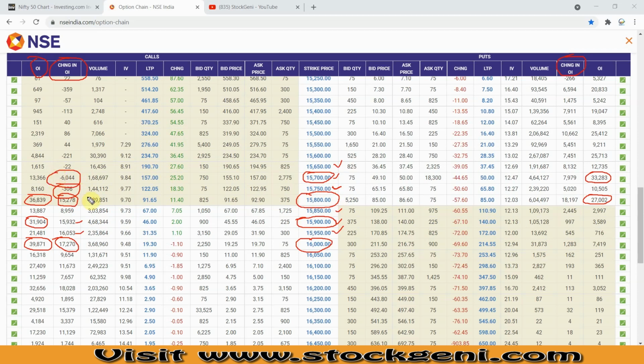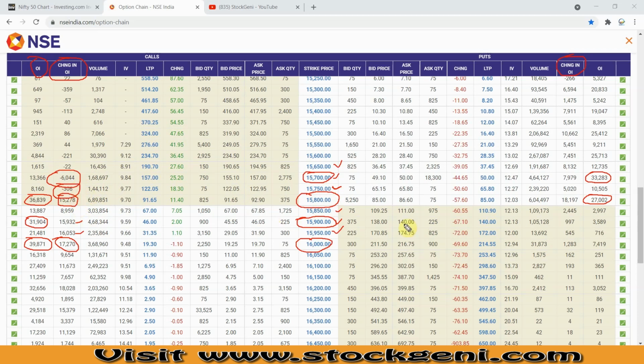So what does that mean? That means traders are losing some confidence that it can go further down. That's why at the nearest ATM, or in the ITM, the in the money strike prices, we have seen short covering. So there is not much confidence amongst the call writers, because if there were, they would have sold calls even in the ITM, which would mean they are confident that Nifty can go further down.